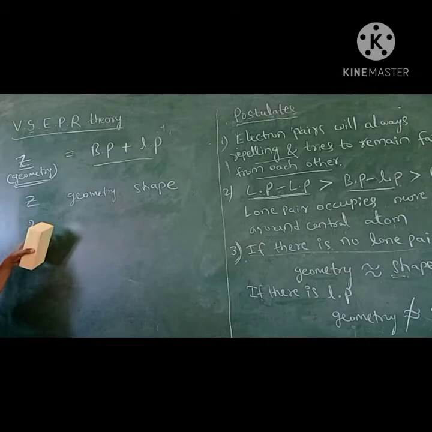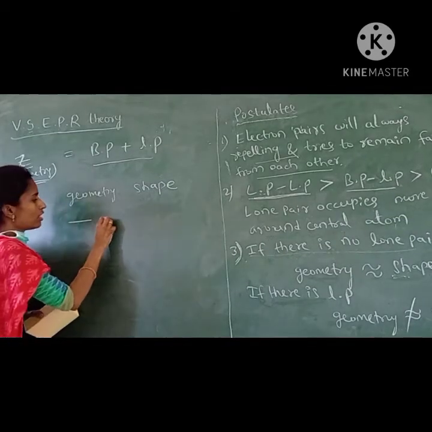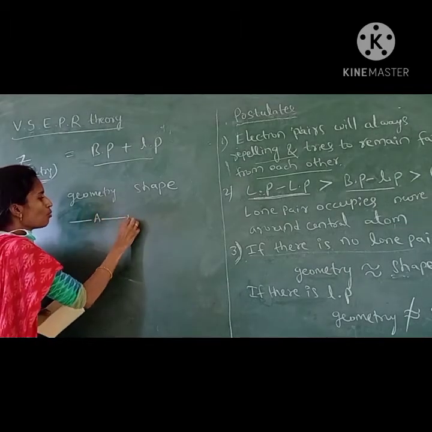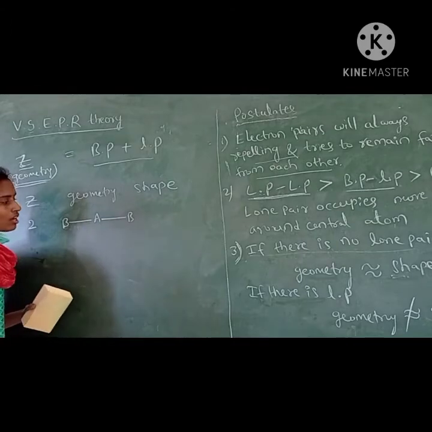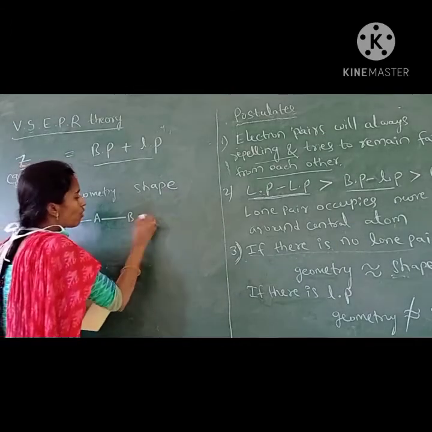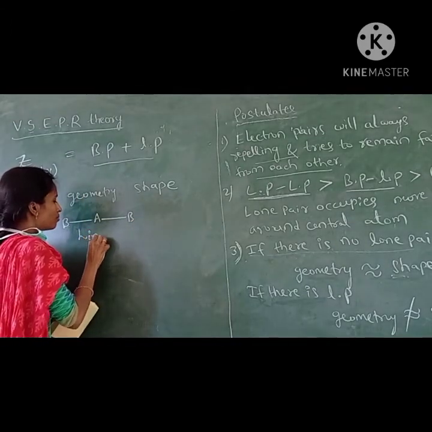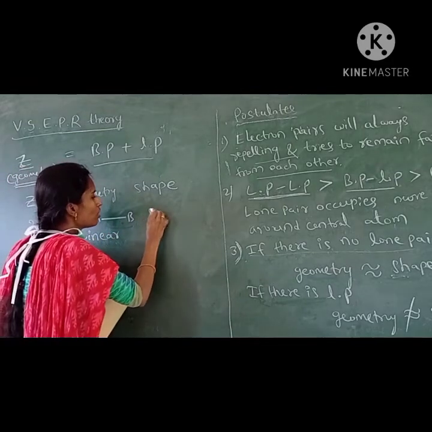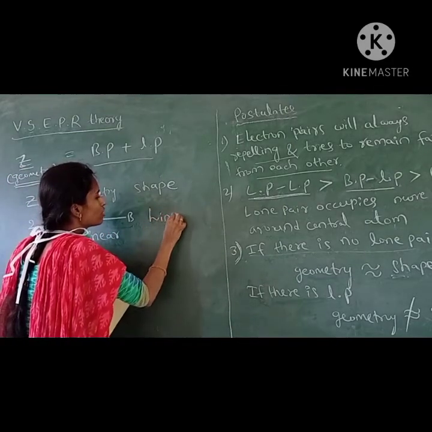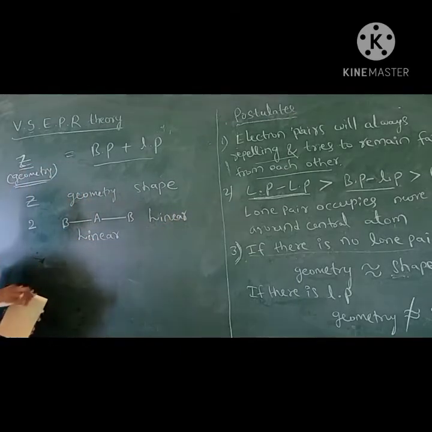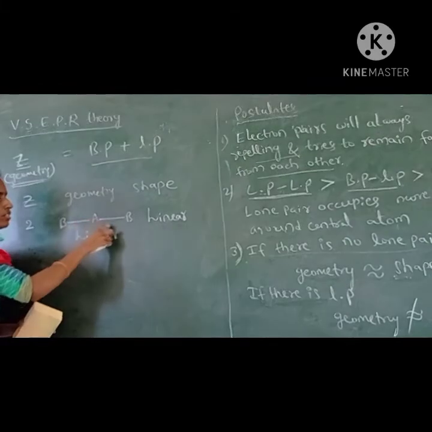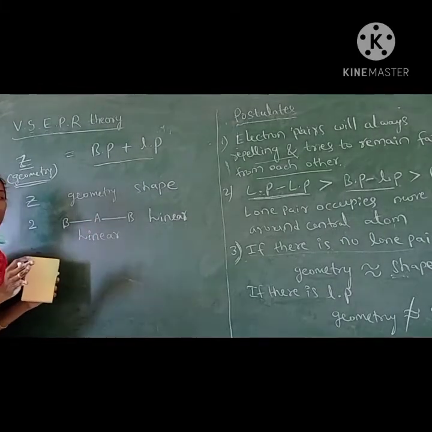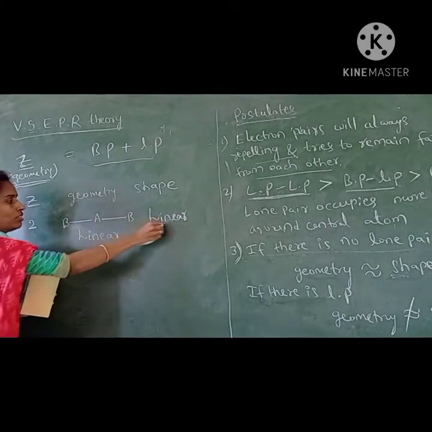If we consider only bond pairs, suppose 2 bond pairs are there, then they arrange like this, at maximum distance from each other to reduce repulsions. So geometry is linear, and shape is also linear. There is no lone pair. If there is no lone pair, they are arranged as far apart from each other as possible. So this is linear.